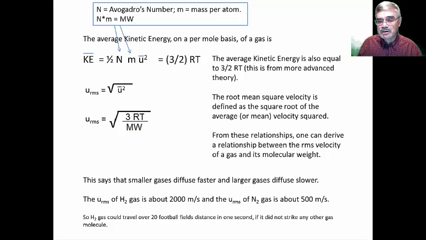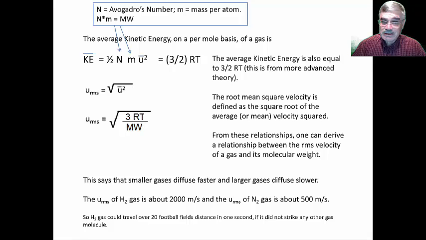Well, so let's take another one. The root mean squared velocity for nitrogen gas is about 500 meters per second. 500 meters is about the length of 5 football fields. So what this means is if you started the nitrogen gas molecule at one goal line, in 1 second it would be able to travel linearly 5 football fields. That's how fast a gas molecule can translate, or that's its linear velocity.